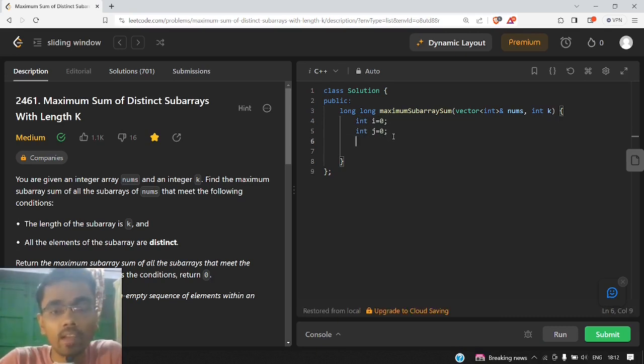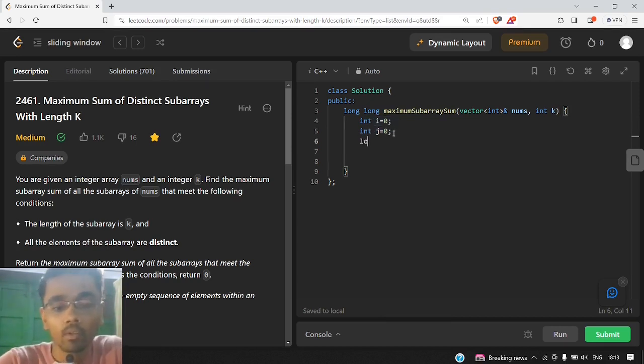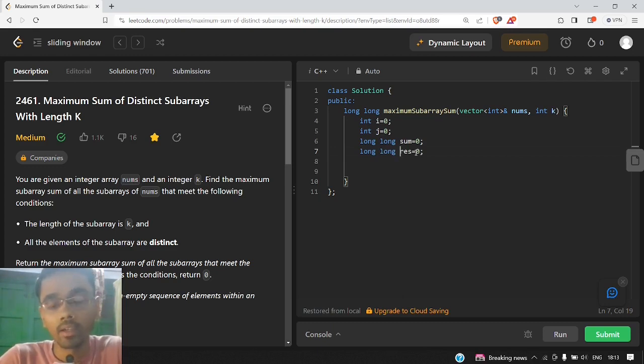So we have initialized the i pointer and the j pointer. The j pointer corresponds to the right pointer, and for the left part I have used the i pointer. We will also initialize our current sum to 0, and our final answer as well. The res will keep the maximum sum that is currently possible, and we have initialized it to 0, and since the answer should be returned as a long, we are declaring both sum and res as long, and we also have to initialize our map.